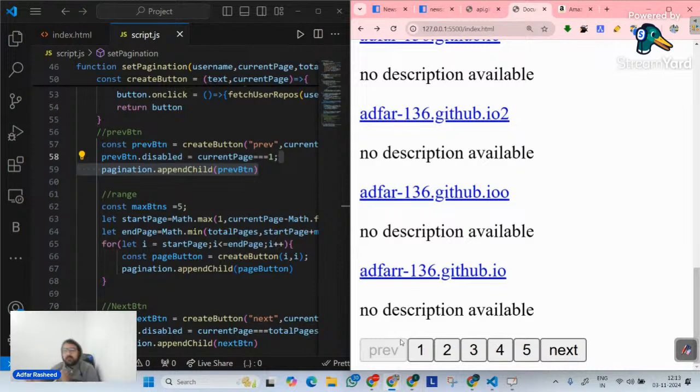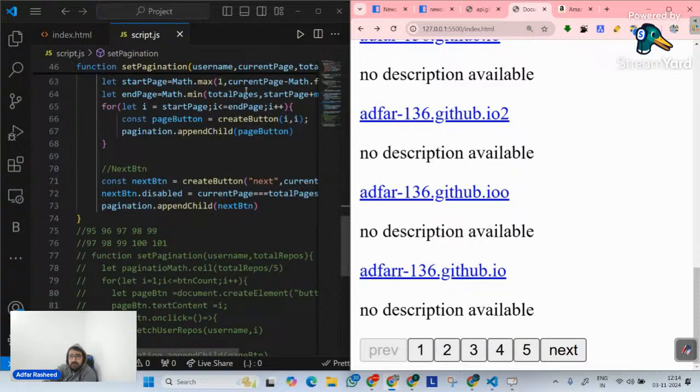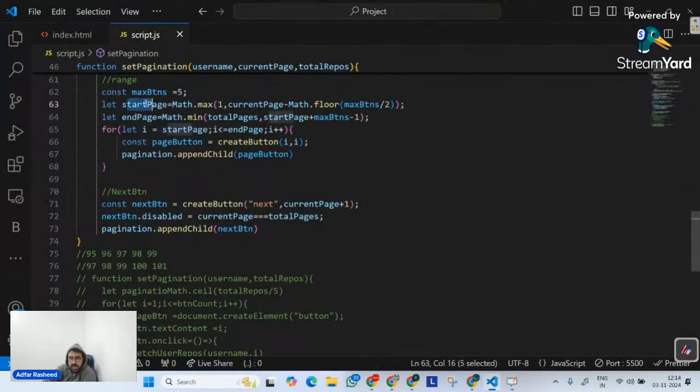So this is what we mean by proper pagination. I hope this makes sense. I hope we have completely understood how pagination can be implemented when we have more data than we can accommodate on our website. In that case, we need pagination, and this is how we will implement it. We have to implement our start range and our end range, so start page and end page, depending on these two formulas. You can remember them, or you can understand them mathematically, which I have also explained.